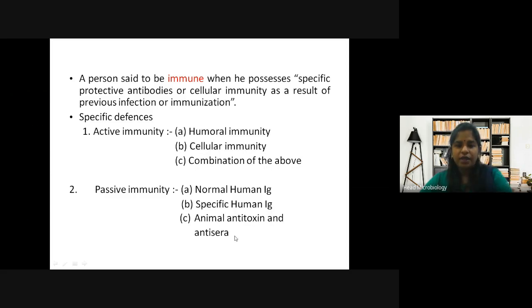As I've told you, it can be injected into an animal and produced in an animal, so it is called an antitoxin because the toxin was injected into the animal.